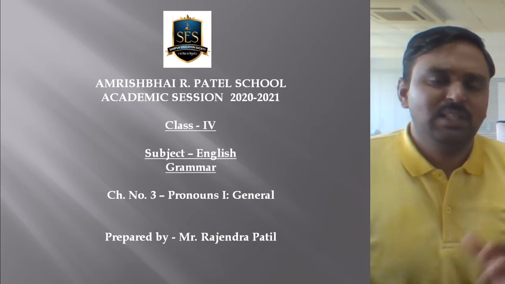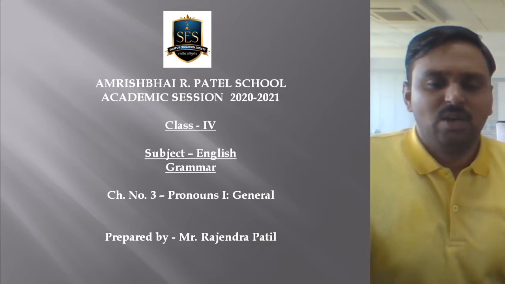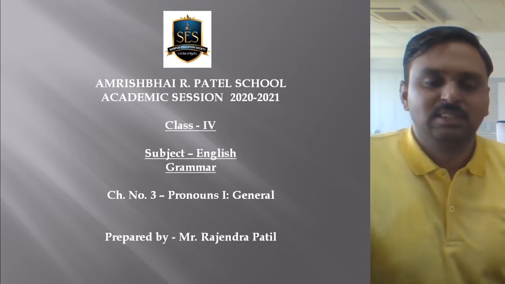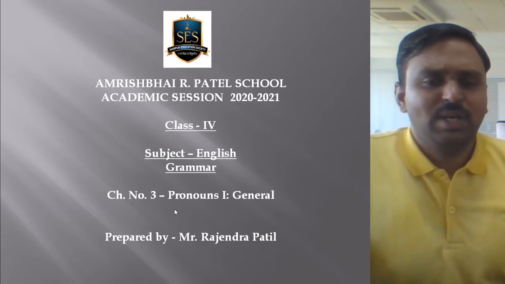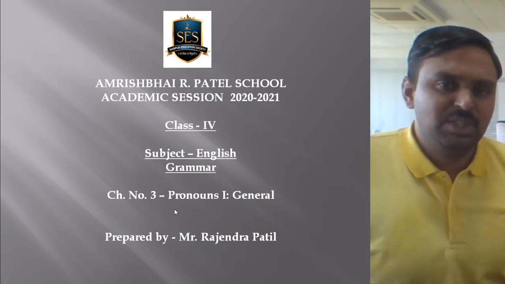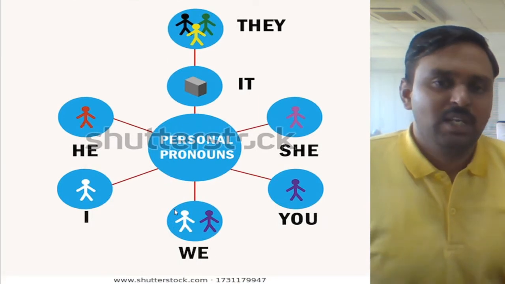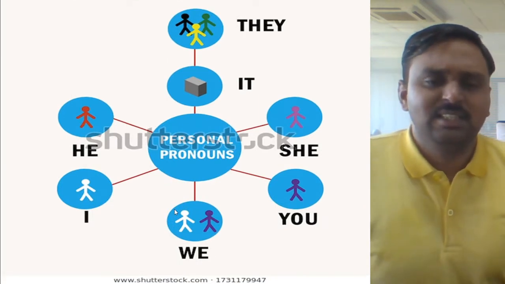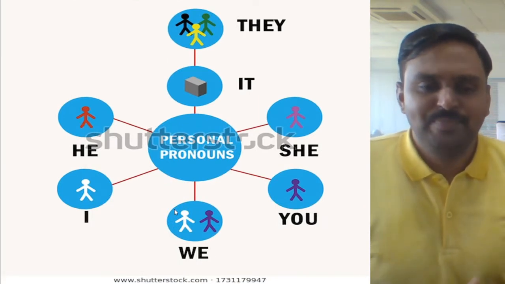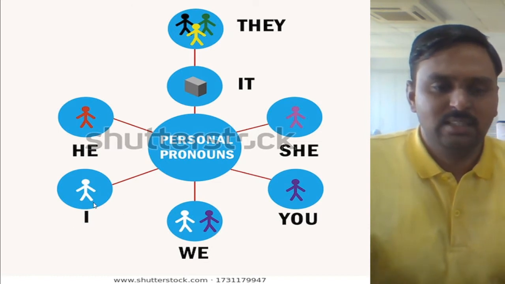Now you might have learned in class 3 or in previous classes exactly what pronoun is. Before I ask you what is pronoun, I have one picture I would like to share with you. Now see here, you can see some of the words here, like I, you, she, he, it, they and we.